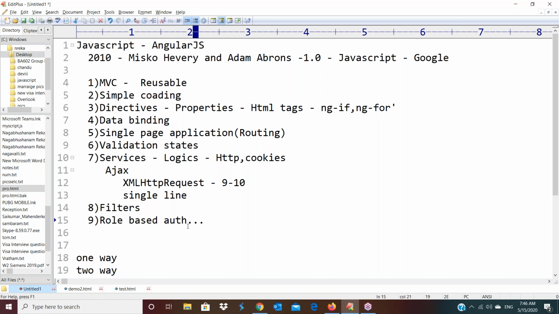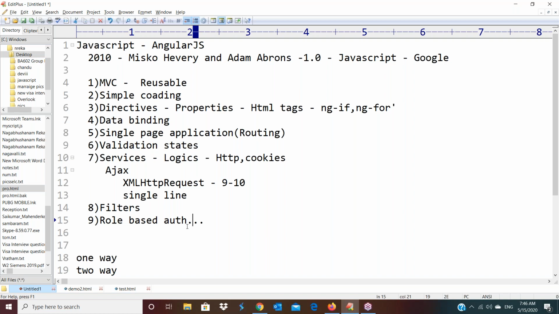A few pages you want to allow only for logged in users, and you want to allow all remaining pages for the administrator. So like that, admin is one role, manager is one role, and normal user is one role. For the administrator, you want to provide complete accessibility, all pages accessibility. For the manager, you want to provide only a few pages, and for the normal user, very few pages.